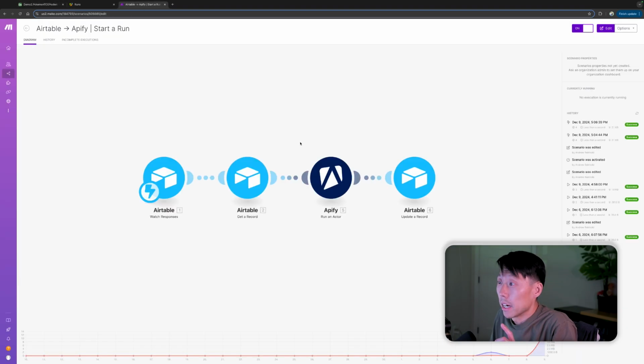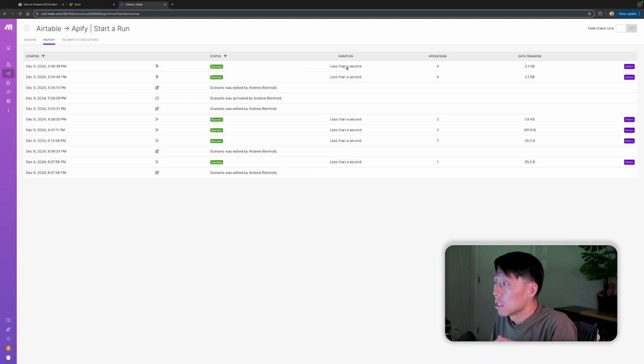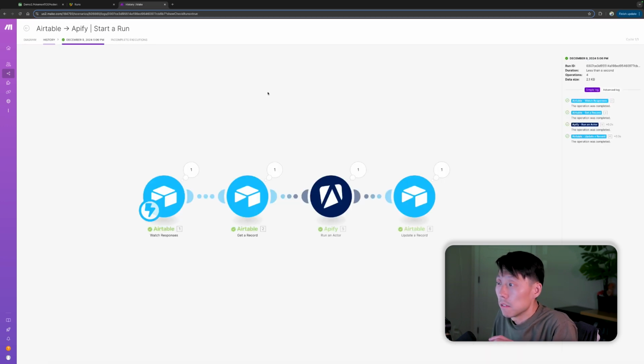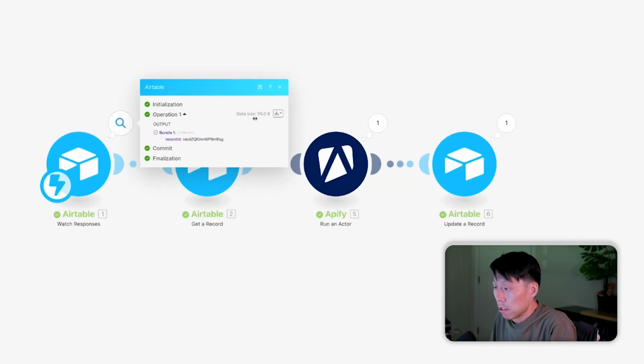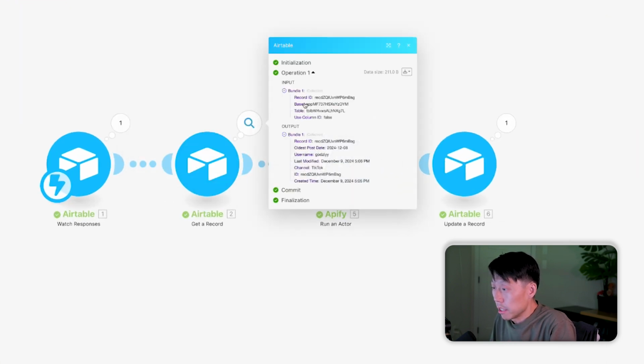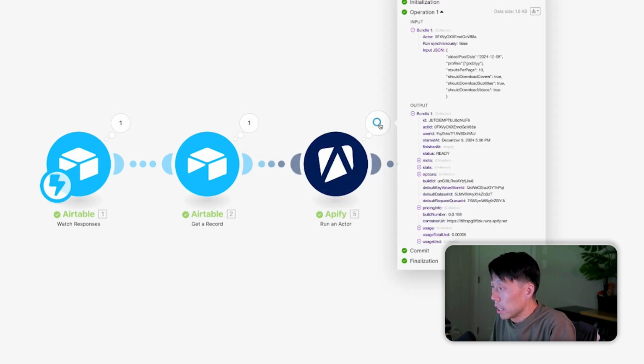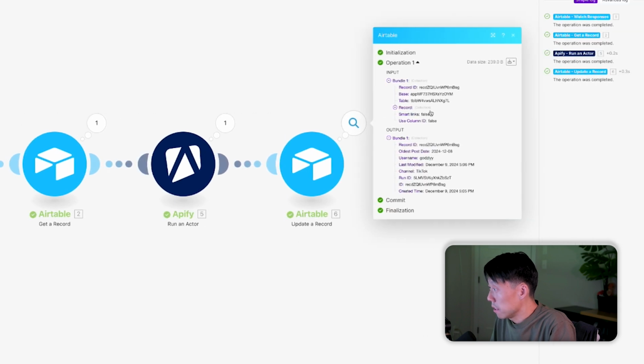And if we go back to, let's actually look at our Airtable. Let's look at this execution here. As you can see, it asked for record BSG, which included the Godsley username, and we sent that payload over, and it came back with this data, and it should have come back with the run ID.